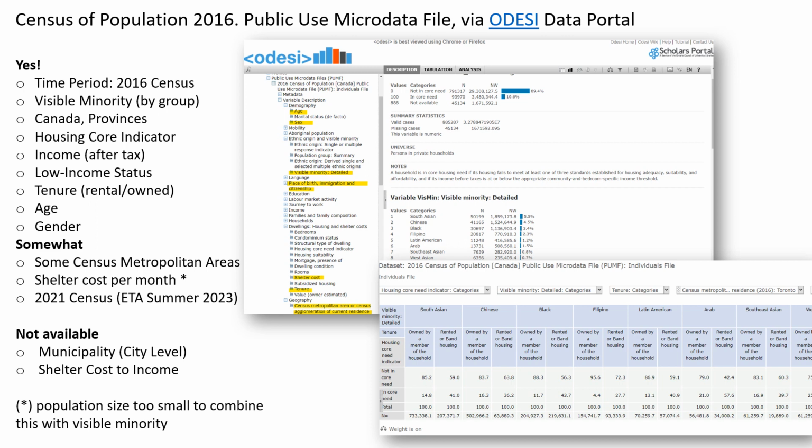On the other hand, we can use the public use microdata file for the 2016 census via Odyssey. Like the previous table, we can get disaggregated data about visible minorities. The lowest level of geography is at the provincial level. We have a variable about tenure, income, age, and gender. Some, not all, metropolitan areas are included. The 2021 PUMF data hasn't been released yet. As for limitations, we can't get data at the municipality level, nor can we get the variable shelter cost to income.